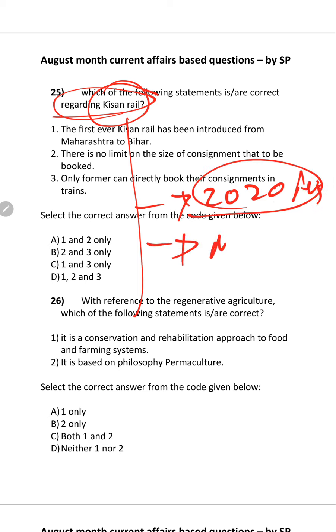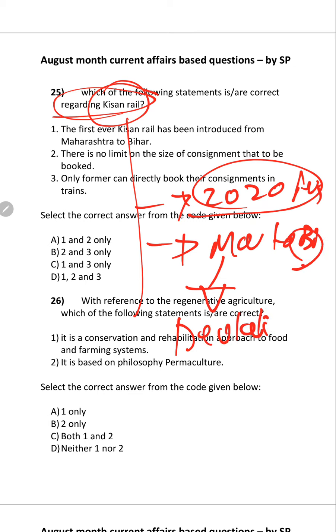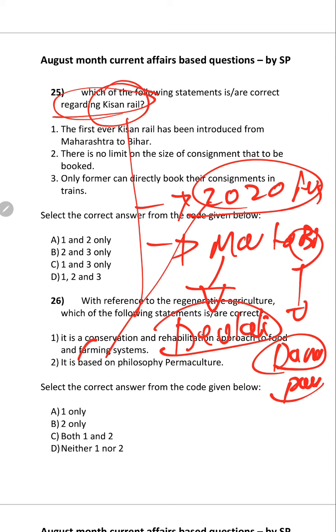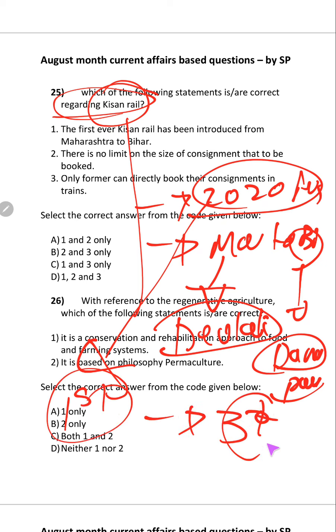Obviously, from where? Maharashtra to Bihar. If you want to know particularly about the place, it is Devlali. In Bihar, it is Danapur. Previously this train used to run only once a week. Now they made it thrice a week due to demand.